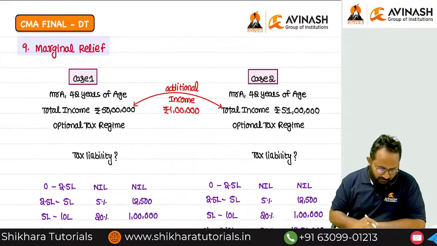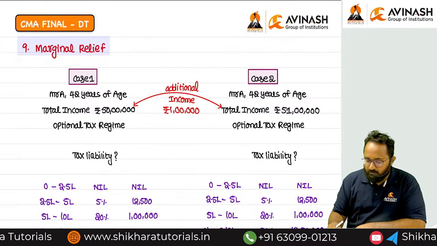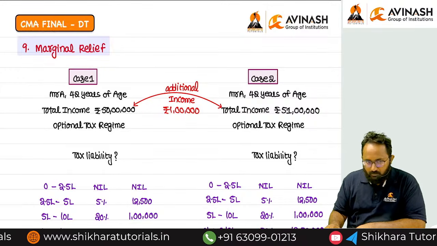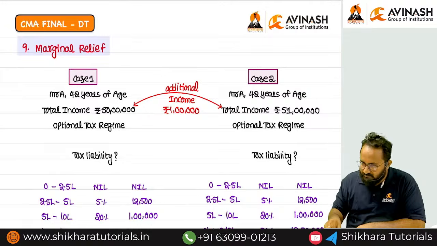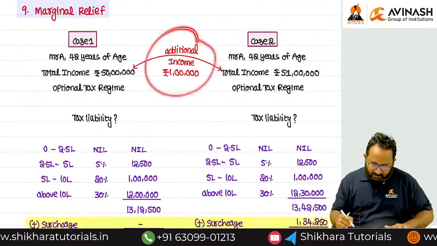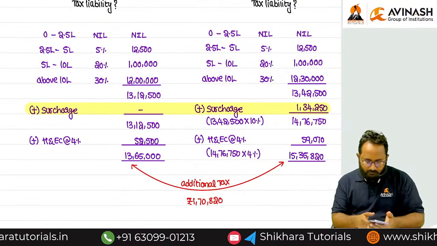Whenever I say marginal relief, why is it given? In order to give relief for SSC because of surcharge. Please write this down first. And you have to write down the additional income as well as the additional tax also.